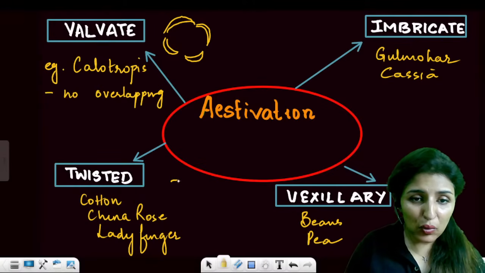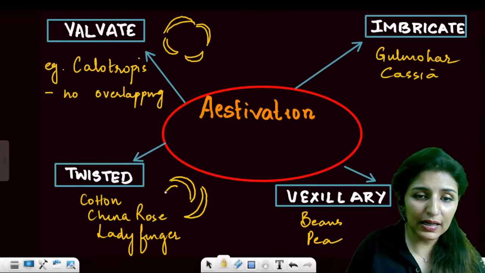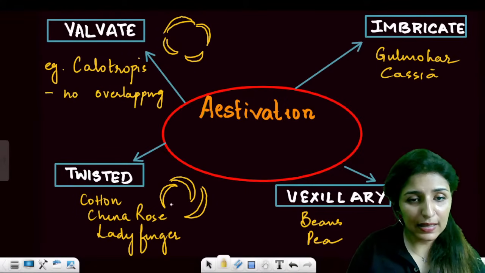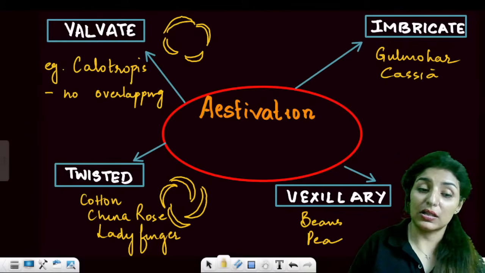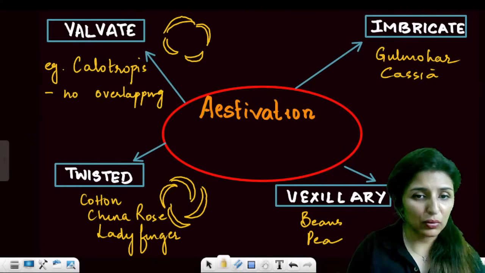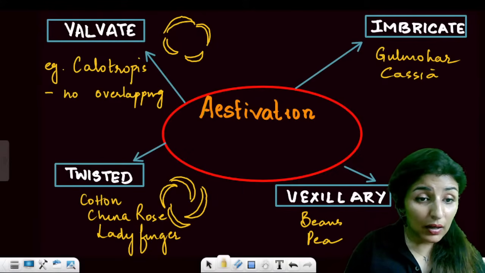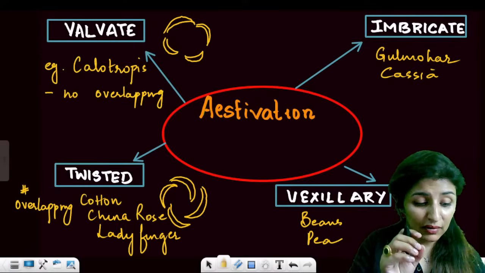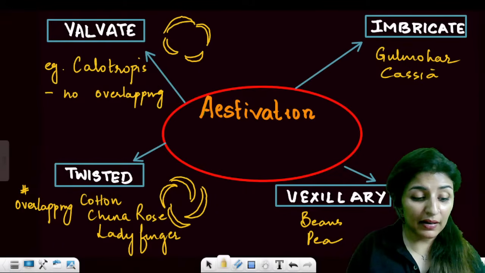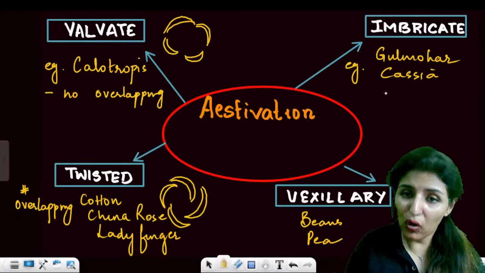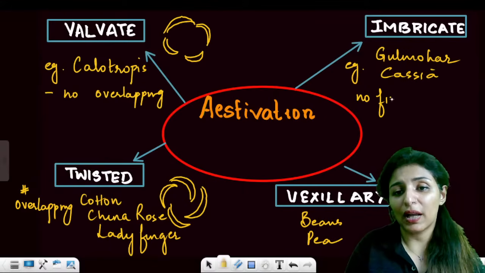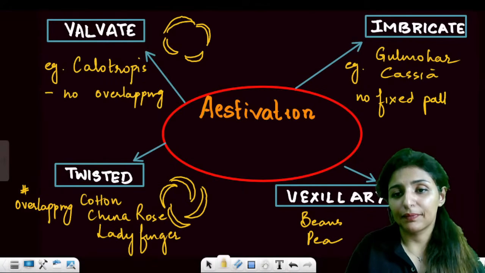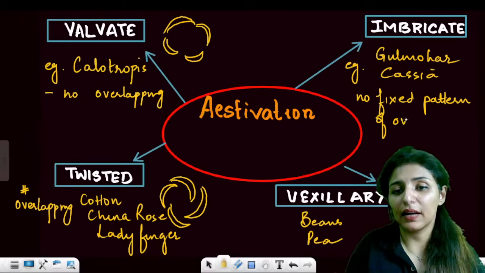In twisted, one corner is inside, other is outside. Like this. Are you getting that? So this is twisted. It can be 3, it could be 4, it can be 5 also. So what is the key point here? Overlapping occurs in a fixed pattern. While in imbricate, what happens? Overlapping is there, but no fixed pattern of overlapping. Are these points clear?